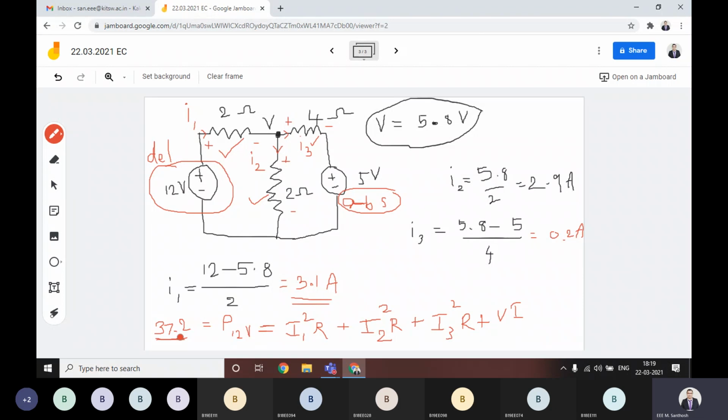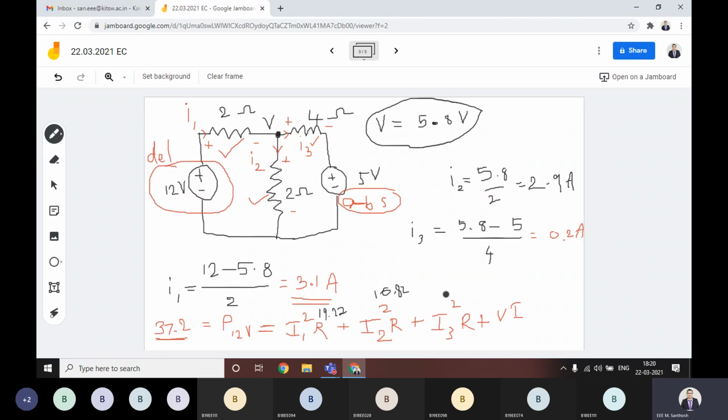How much is I1 square into R? This value. 19.22. Very good. I2 square into R. This value. 16.82. Very good.